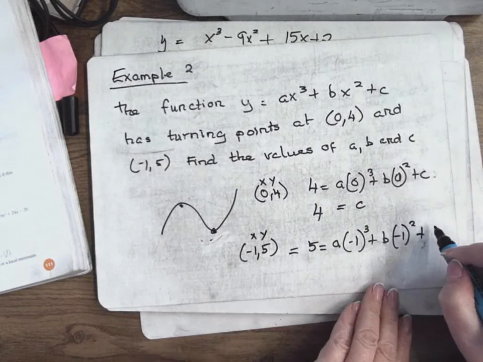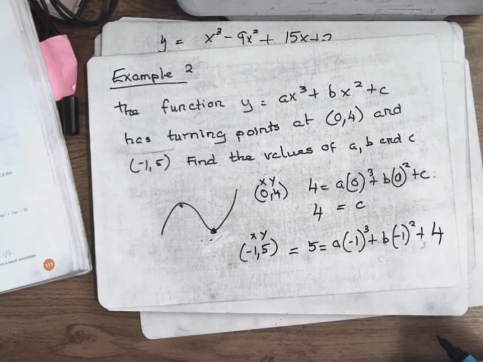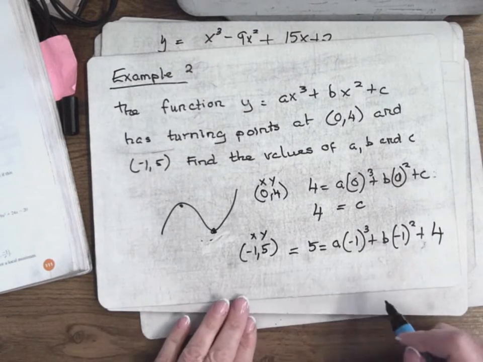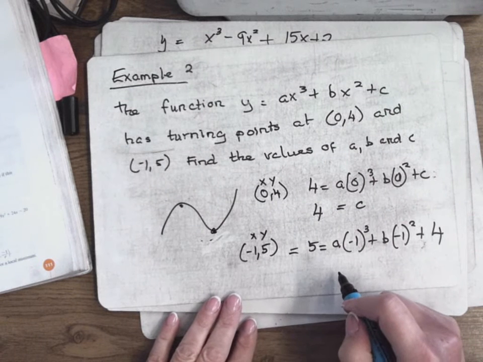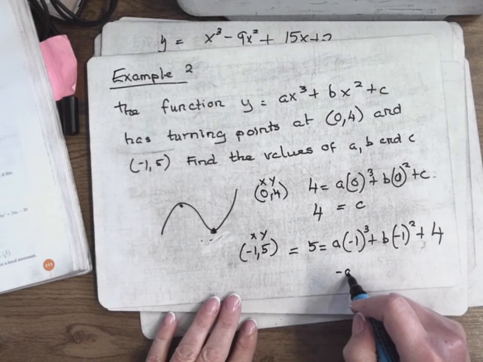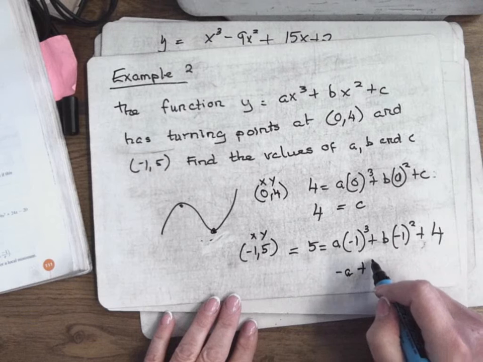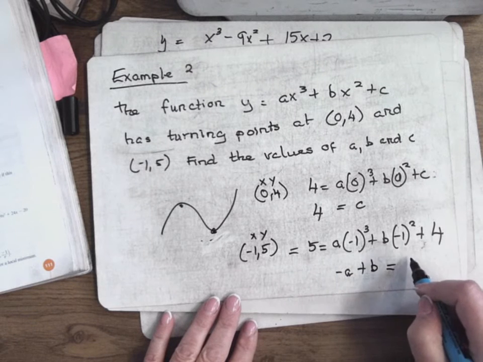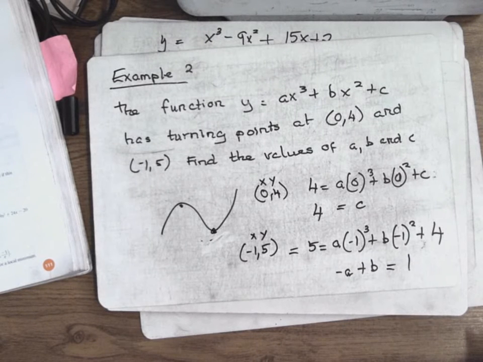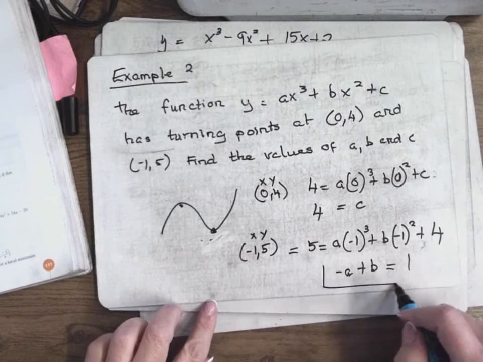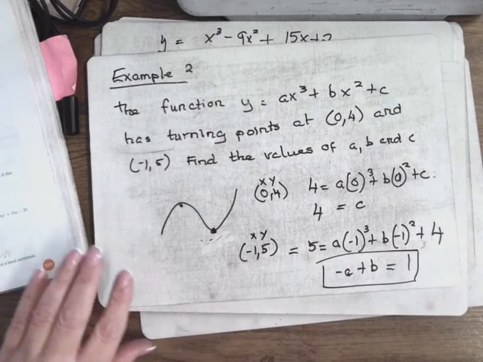I've already figured out c is 4, so plus 4. Rearranging that, that would be minus a plus b equals 1. I can't go any further with that, because that's an equation in 2 unknowns.